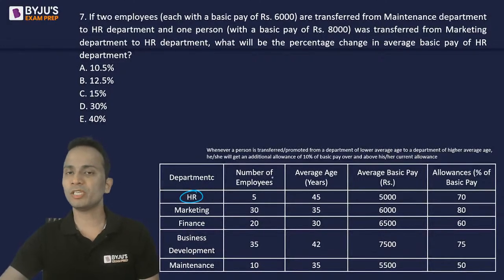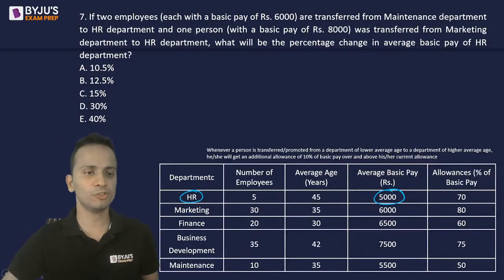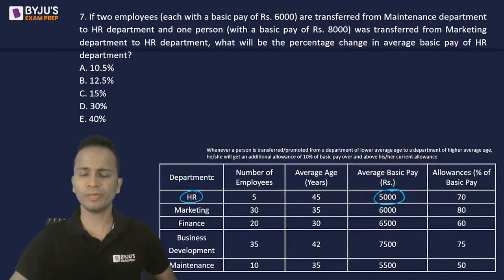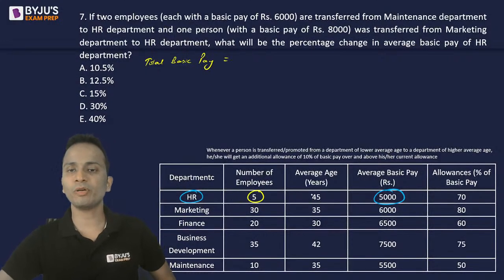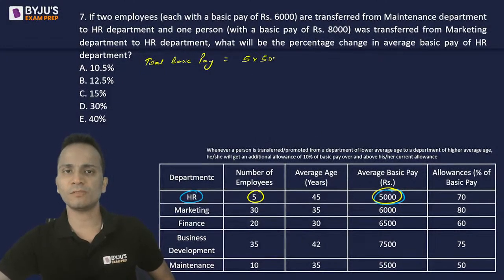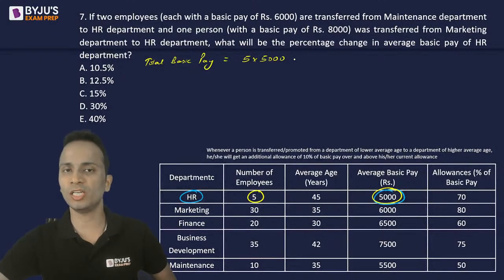So we need to find out the percentage change in the average basic pay of the HR department. Originally the value is already given, 5,000. Now we'll have to find out the new value. Total basic pay of the HR department, with 5 employees and 5,000 as the average, is 5 multiplied by 5,000, that means 25,000 was the total basic pay originally.